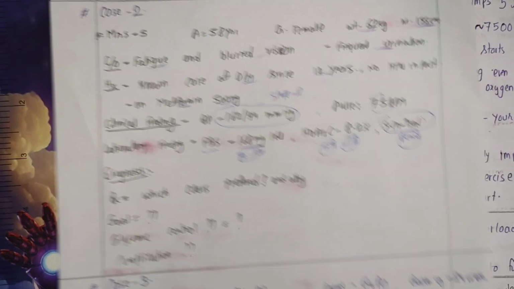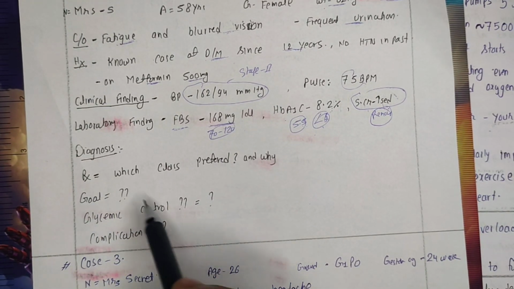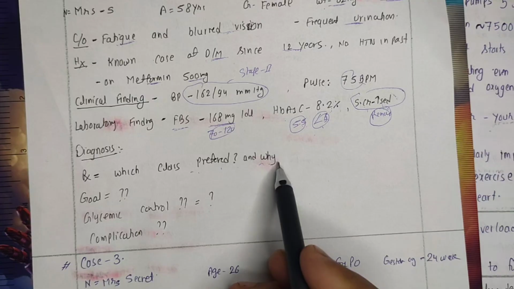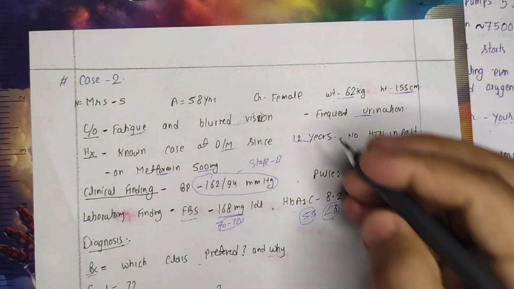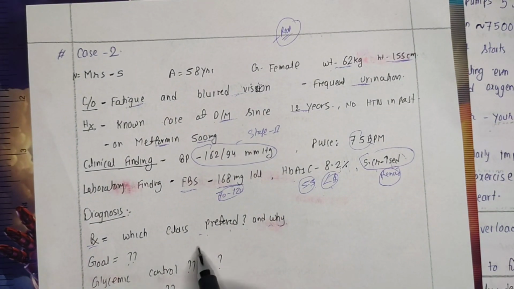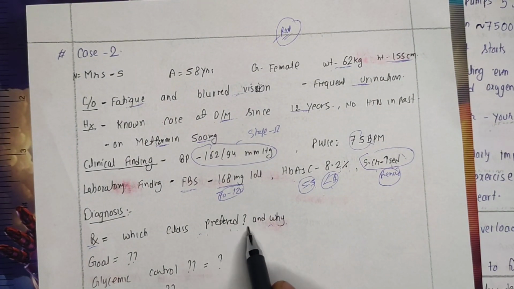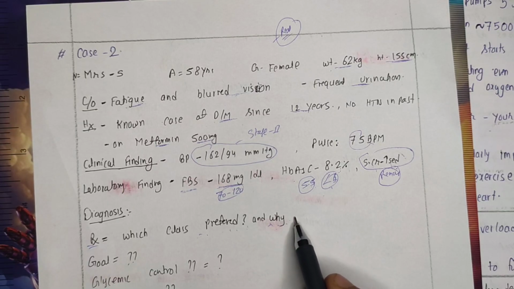Now here are some questions that need to be brainstormed. Which classes of drugs are preferred and why? This is a real case we have got in the hospital. The previous one was the hypothetical case. Which class of drug needs to be preferred and why? Either we should go with the ACE inhibitor, or the ARBs, the calcium channel blockers, or the beta blockers. What should be the drug of choice and why?